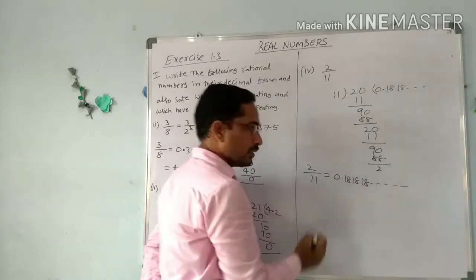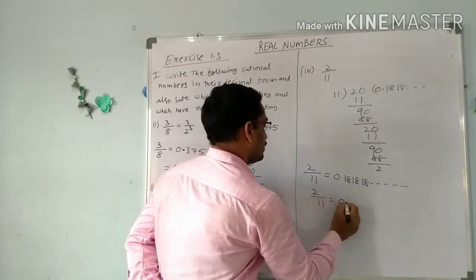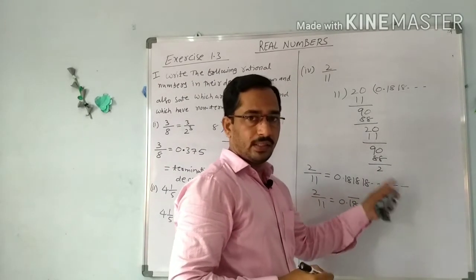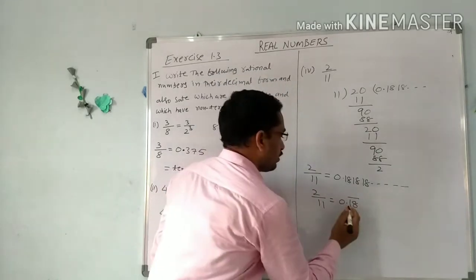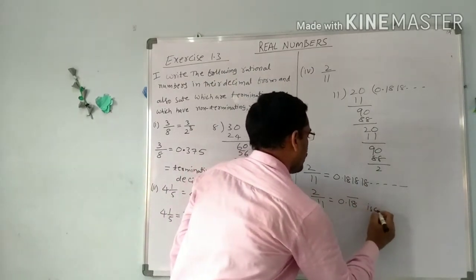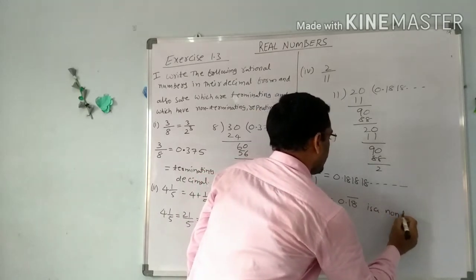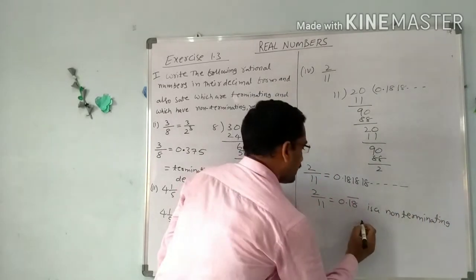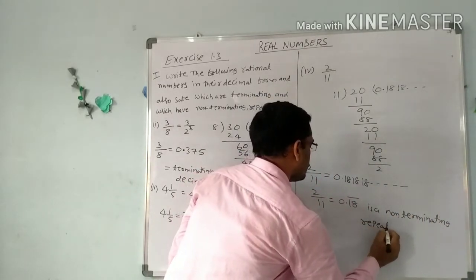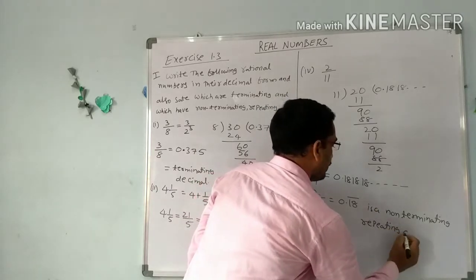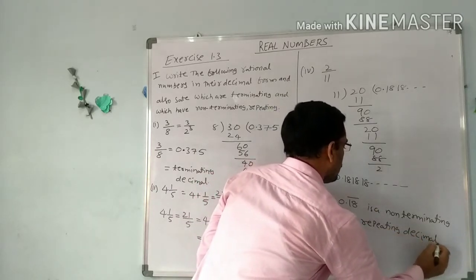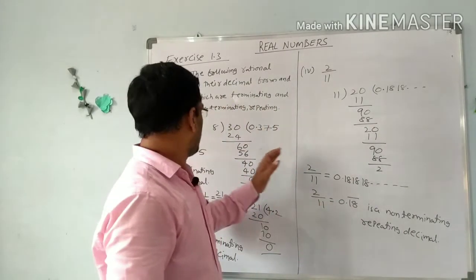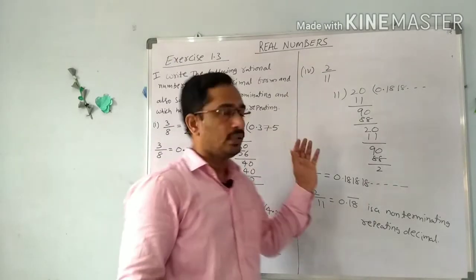0.181818 and so on, means 2 by 11 is equal to 0.18 bar. Here the group of numbers is repeated, 18 is repeated, so 0.18 bar is a non-terminating repeating decimal, non-terminating and repeating decimal. So we can solve the remaining problems of this first bit in the same manner.